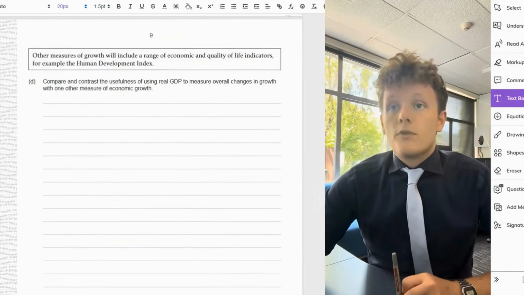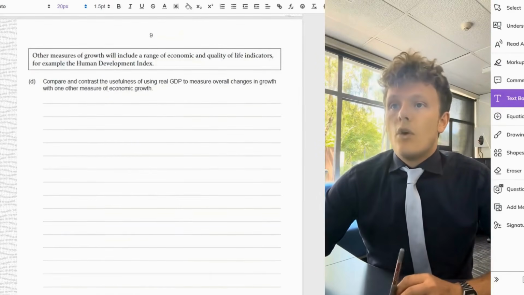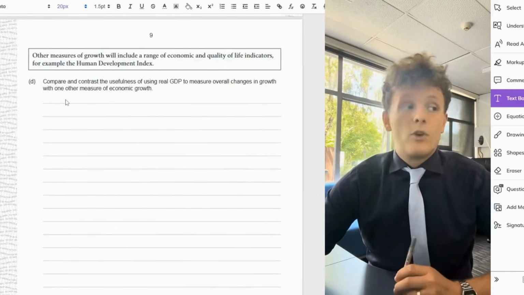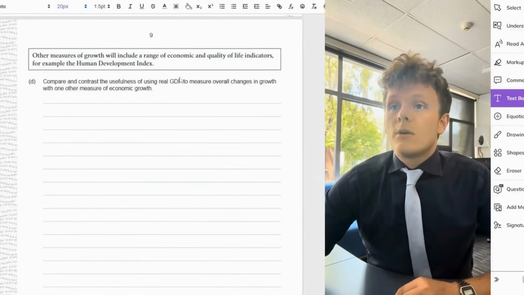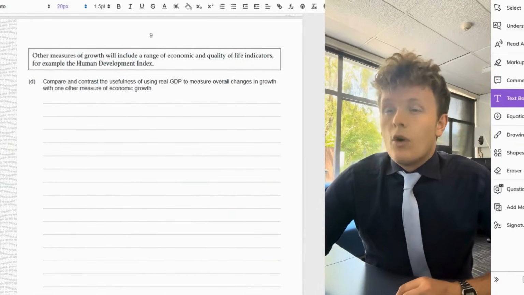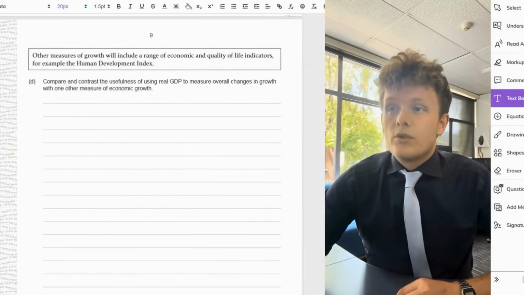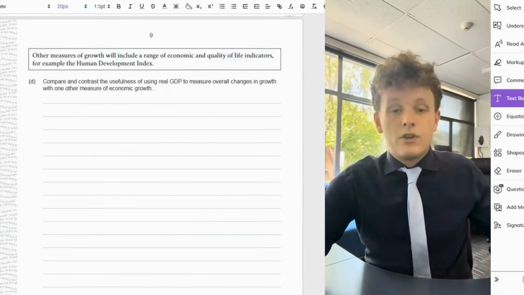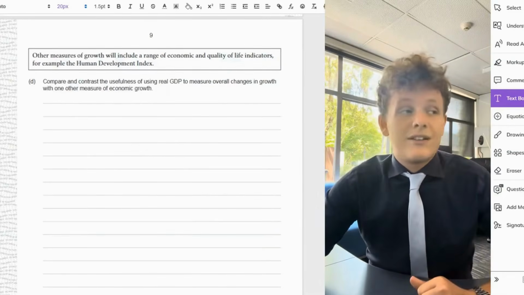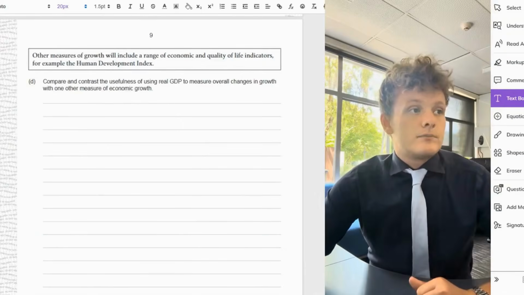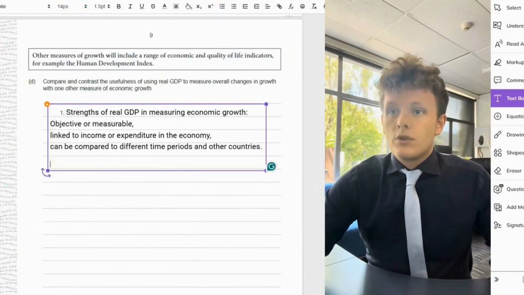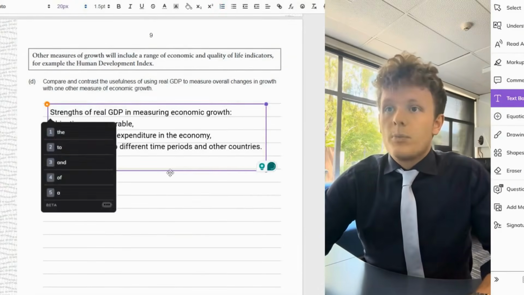Other measures of growth will include a range of economic and quality of life indicators, for example, the Human Development Index. Compare and contrast, which means use words like however, whereas, on the other hand, to compare the usefulness of using real GDP to measure overall changes in growth with one other measure of economic growth. You can choose the one that's most relevant to you, or the one you've spoken about in class with your teacher. This is an opportunity to write down a lot of things that you know, and really show the marker that you know what you're talking about in terms of real GDP.